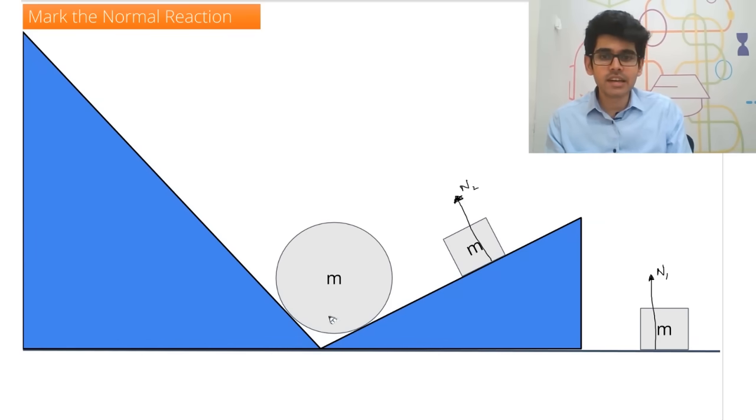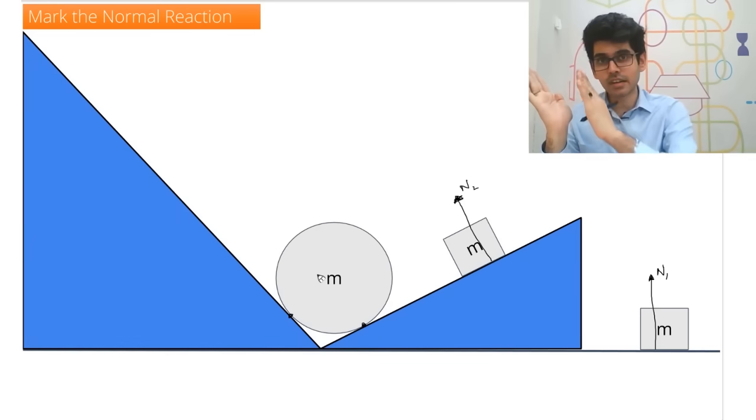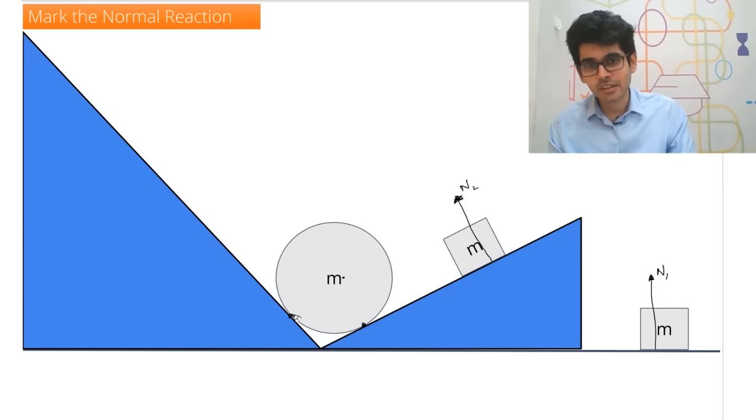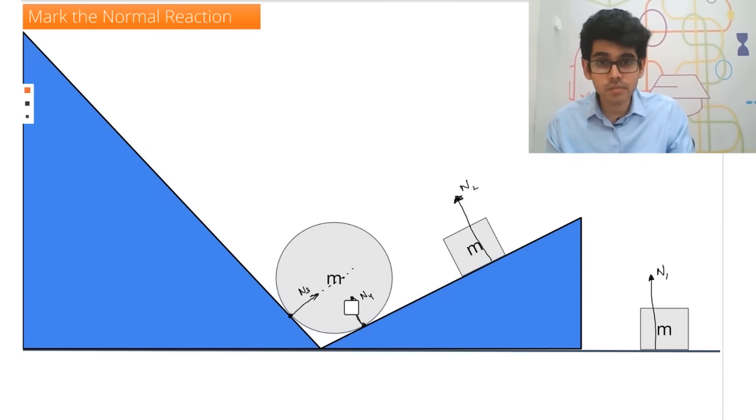So this is N2. Similarly, here there are two contacts, one here and one here. So let me draw those normal reactions also. But again, remember, if it's a circle, and you draw a tangent, and the tangent is the surface, then if you draw a normal to the tangent, it will pass through the center. So that's a property of the circle. So the normal reactions will also pass through the center, both of these, okay? Their magnitude might be different, but they will look like this, N3 and N4, passing through the center of the circle.